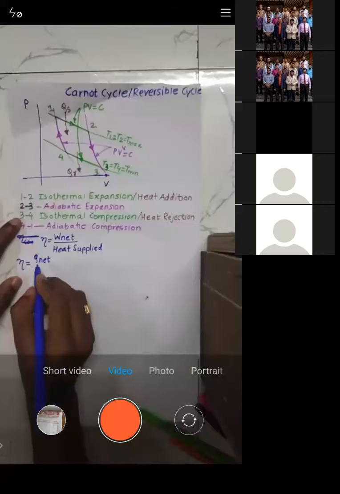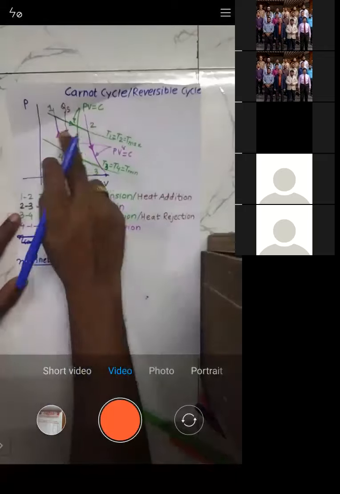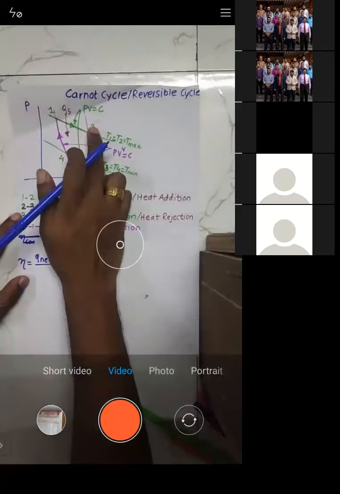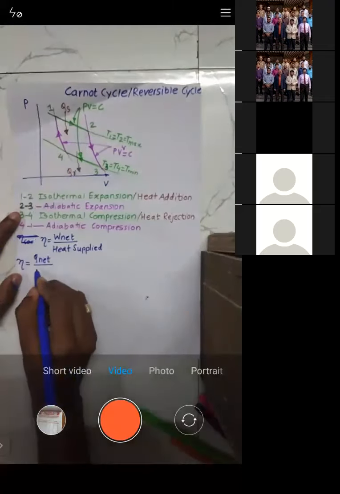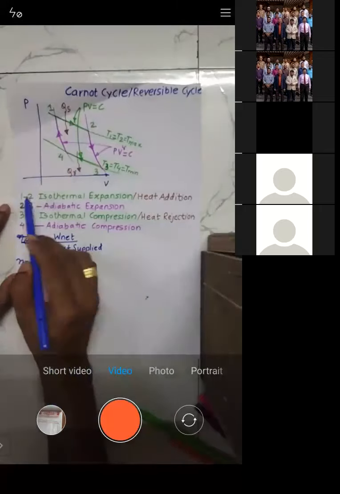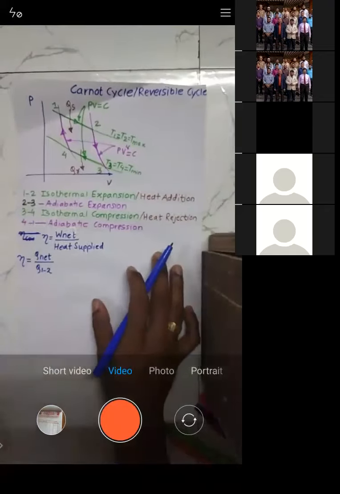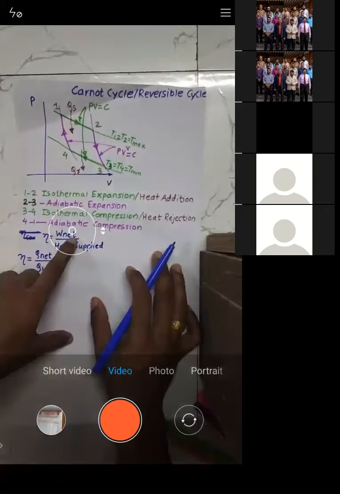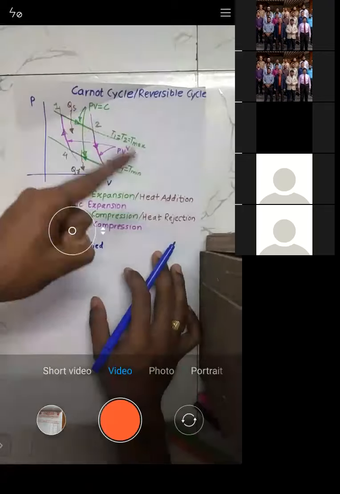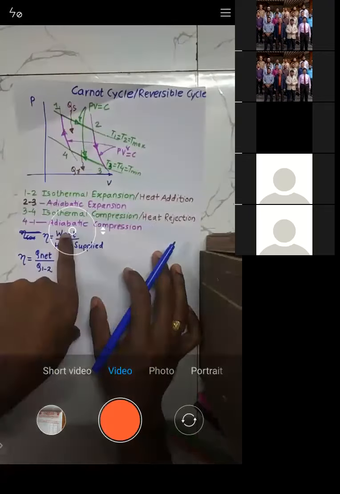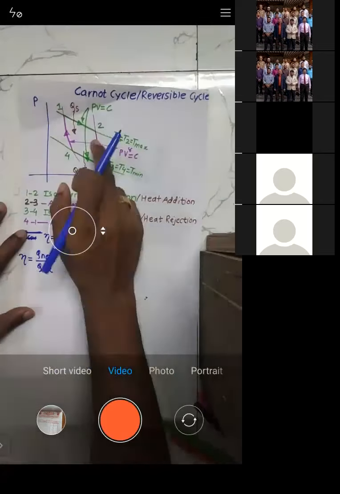Heat supplied. Try to understand. How much heat is supplied? Heat is supplied during which process? 1 to 2. So I'll write Q net upon Q1 to 2. You can see heat addition is during 1 to 2, so that only I write down. W net is equal to Q net, because this is the first law of thermodynamics. What does it say? If a closed system executes a cycle, then summation of Q is equal to summation of W. That is W is equal to Q. That is what I have written, upon heat supplied, which is during 1 to 2.